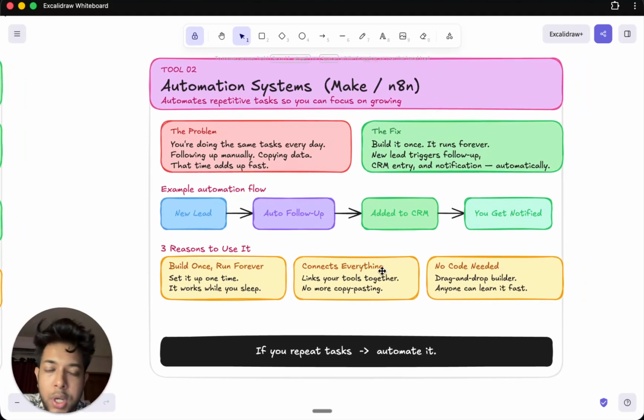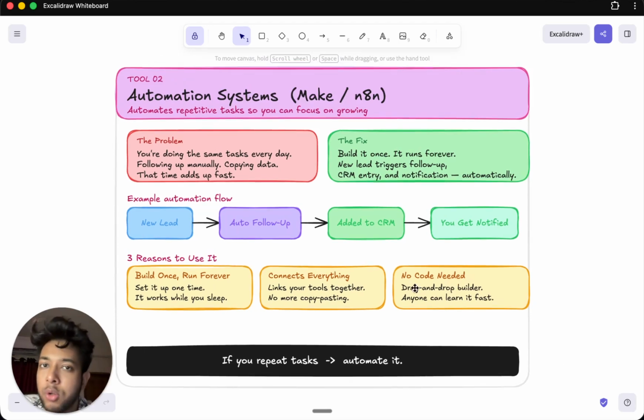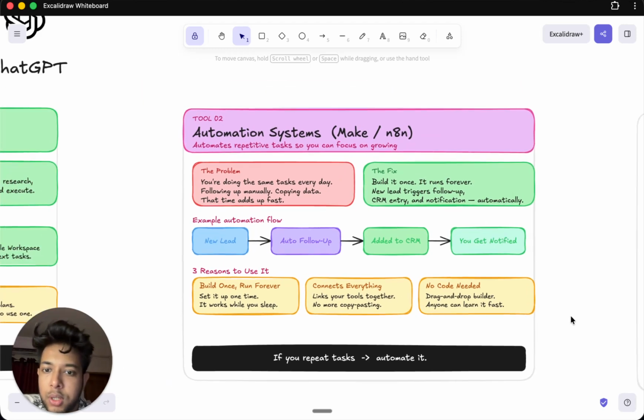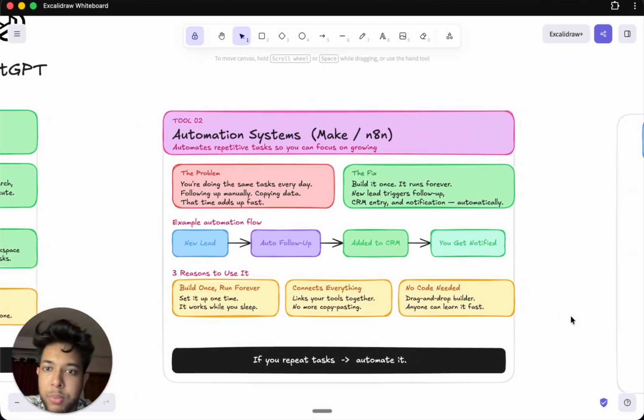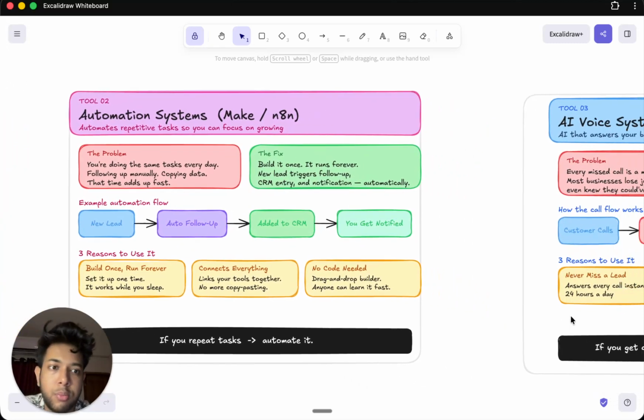Also, you can connect a lot of your tools together. You can connect your CRM, your calendar, your entire pipeline all together, so that everything is being tracked in place, and the automation is as efficient as possible. And the best part is you do not need to learn how to code to build this. If you spend a few hours every day learning this, you'll get the hang of it within a week. You'll learn how to connect which apps to what, and build what exactly, so that you're automating a certain process in your business.